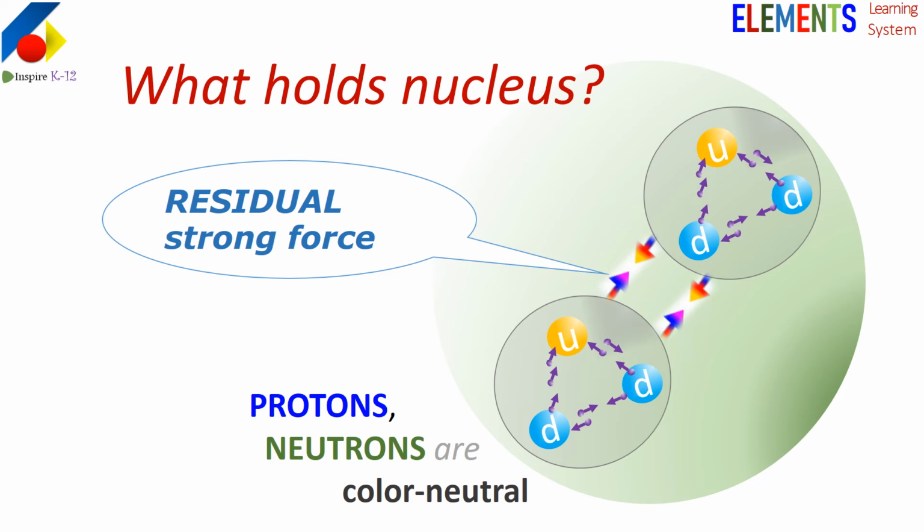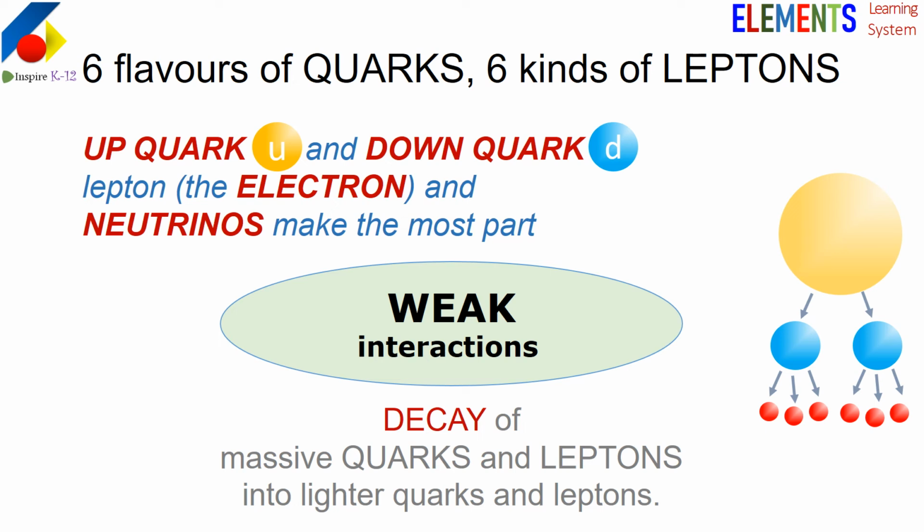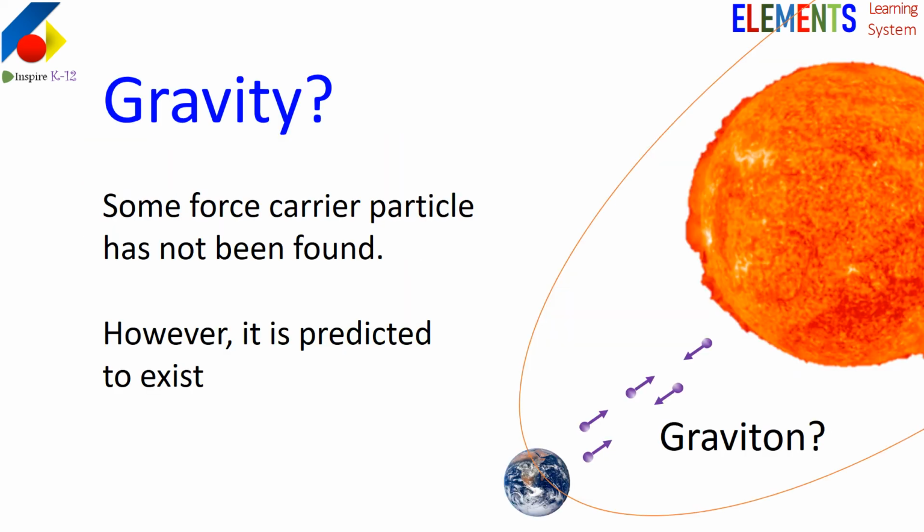Now we know there are 6 flavors of quarks and 6 kinds of leptons, but most of our matter is made up of 4 of them: up quark, down quark, electron, which is type of lepton, and neutrinos. All other quarks and leptons just decay to form these 4 particles. What causes that? Weak interactions. Gravity is totally weird. Maybe there are some force carrier particle gravitons. We have absolutely no idea about it.